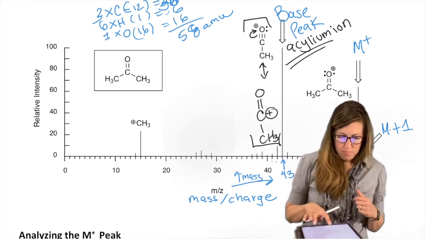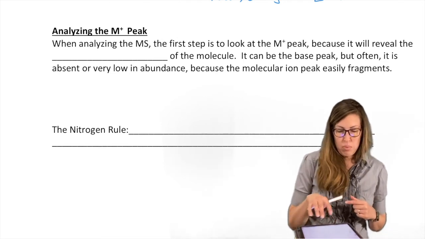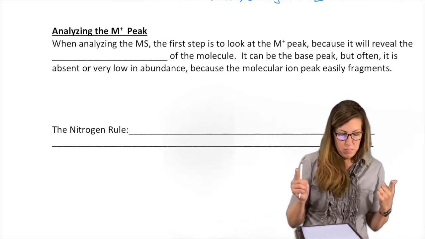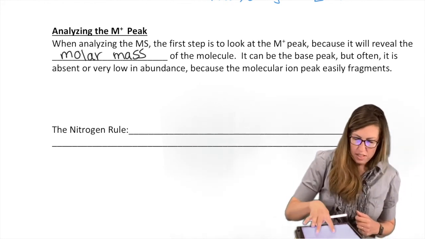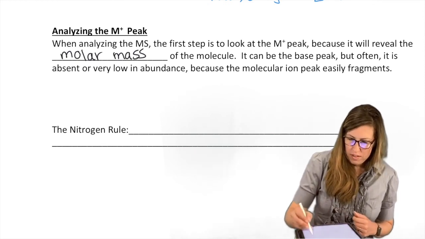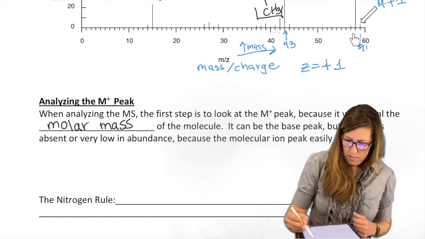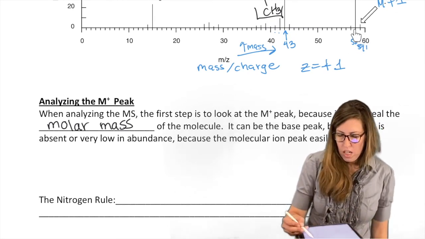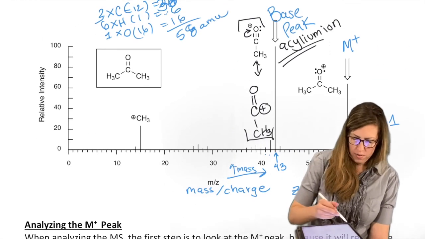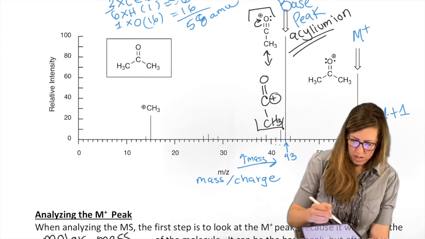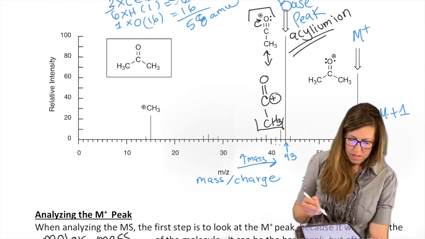Acylium's one of them. Okay, so we're going to break this into pieces. We're not done looking at them, don't worry. When we look at the M+ peak, once again, it gives us our molar mass because that's the heaviest thing. That's this one. All right, I have the hand. Let's see. There we go. Gives us our molar mass. So 58 matched. And we won't always know that it's acetone in the future. We're just comparing to something we know. We'll try some unknowns. 58. So M+ gives us our molar mass.